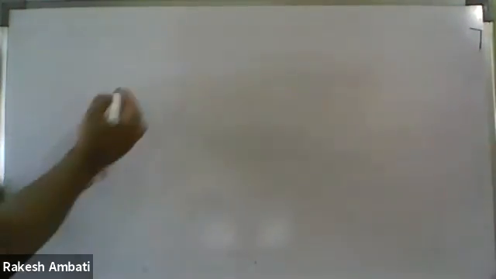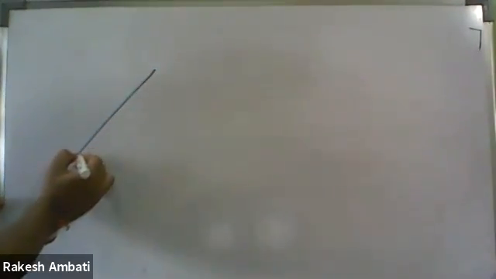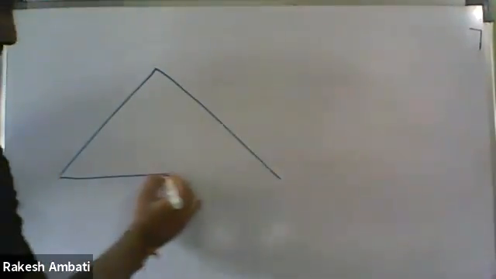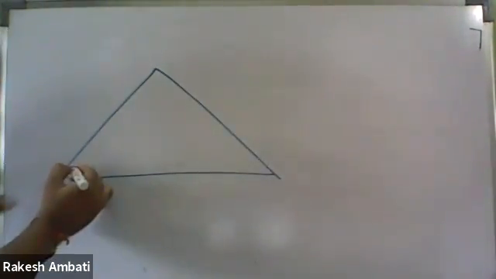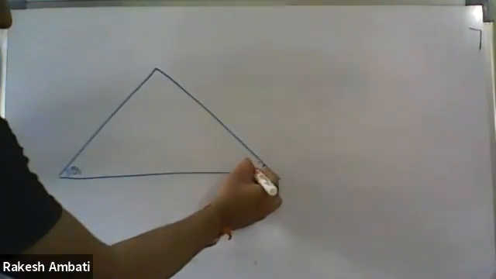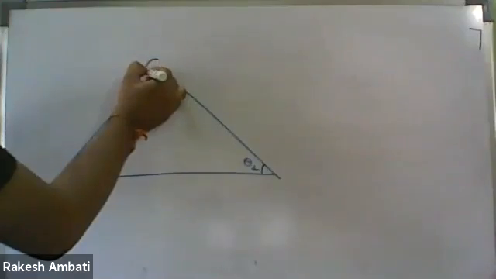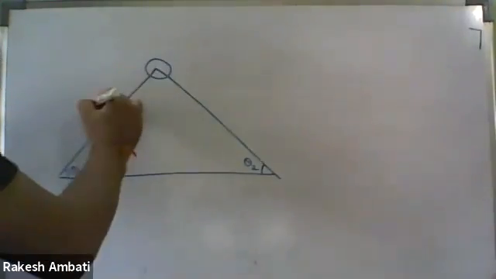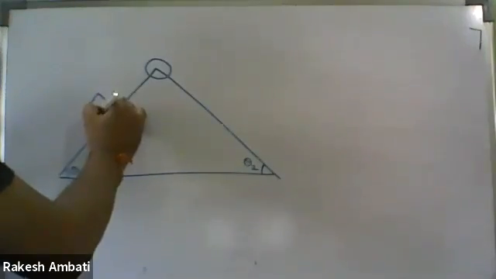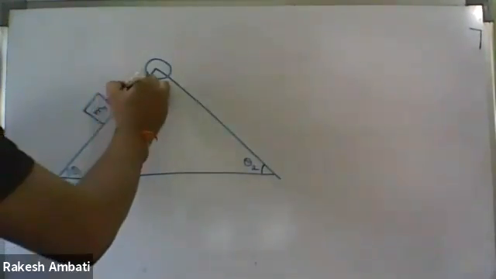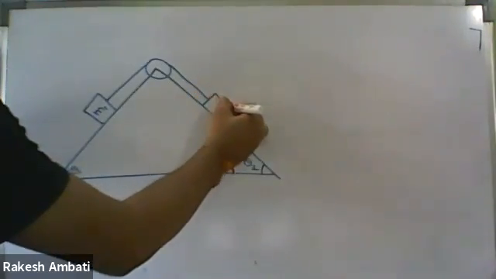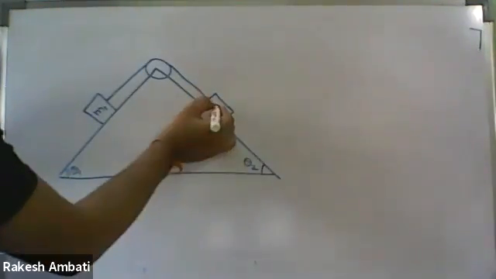Next question. For example, let this angle be theta 1 and this angle be theta 2, and we have a fixed pulley. This block of mass M1 is connected to the block of mass M2.